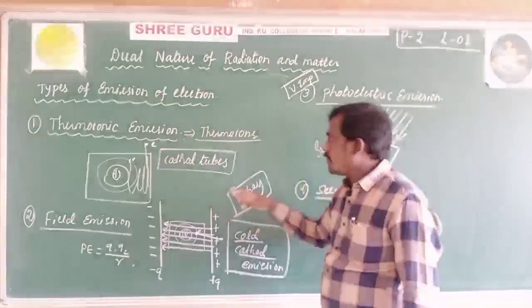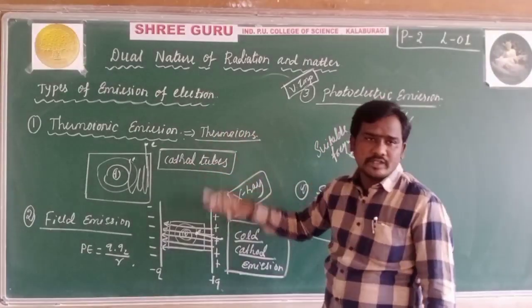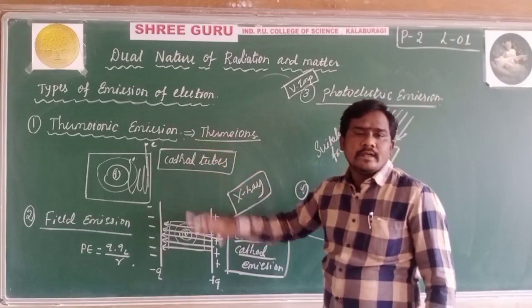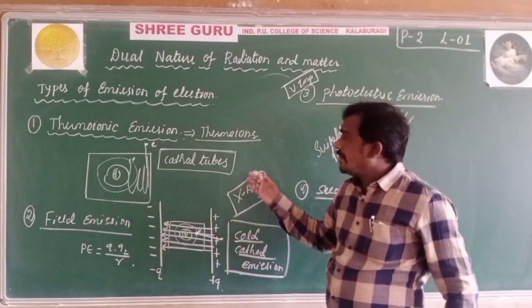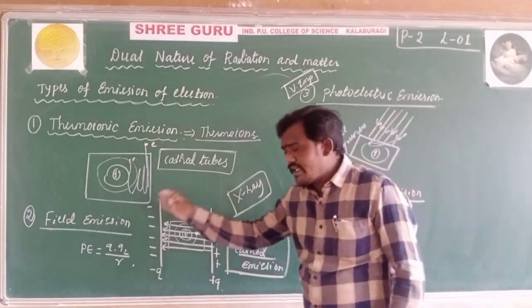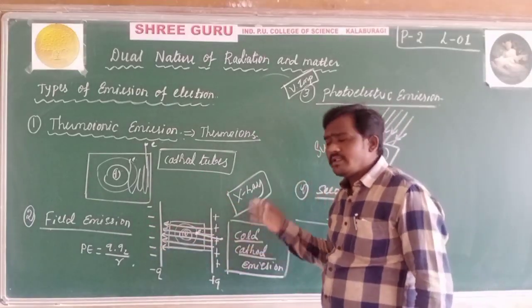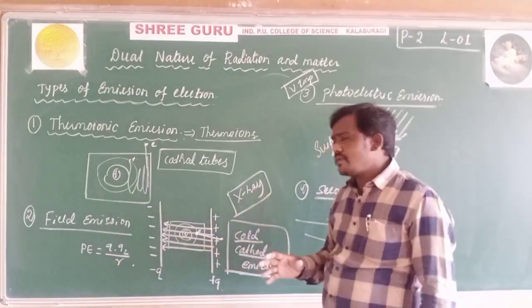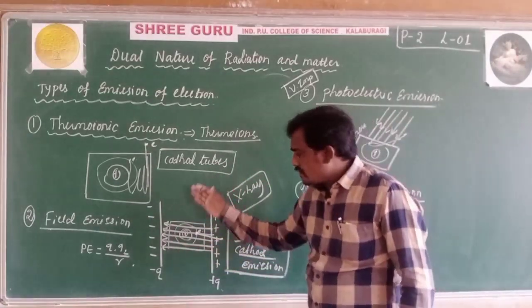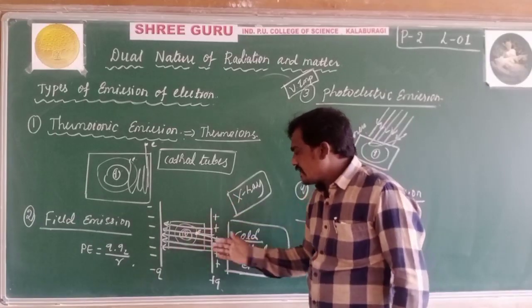We can see this thermion concept in cathode tubes. The cathode tubes obey the phenomenon of thermionic emission. What does field emission mean? It is also one of the processes of emission of electrons, applying a certain electric field near that metallic surface.